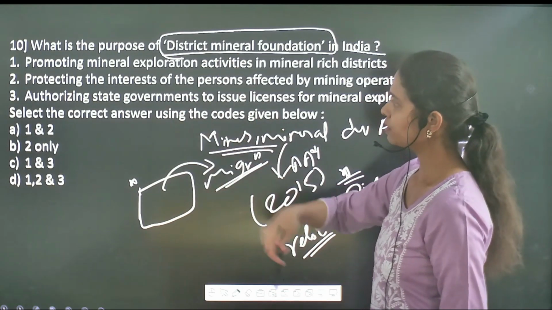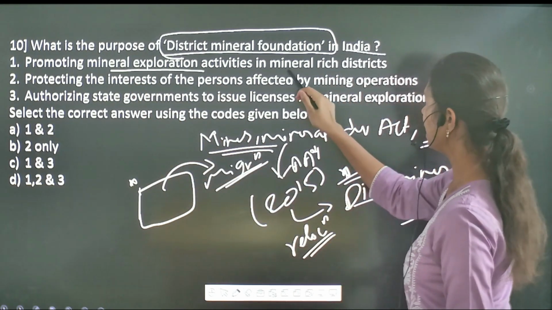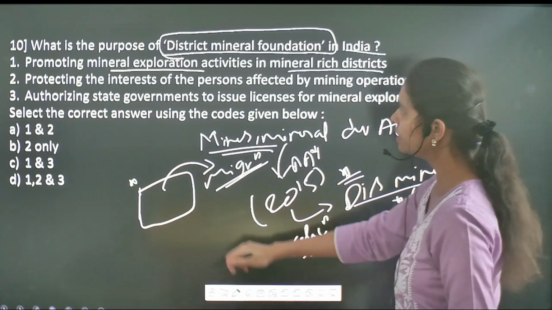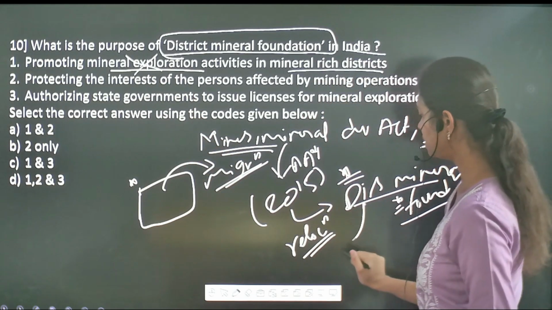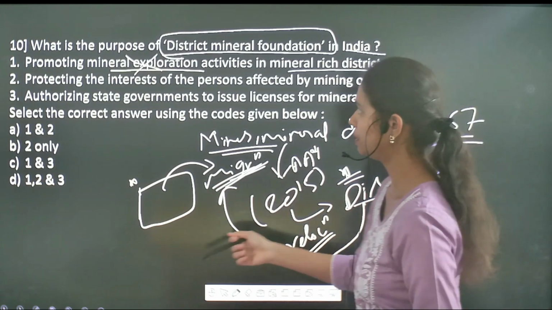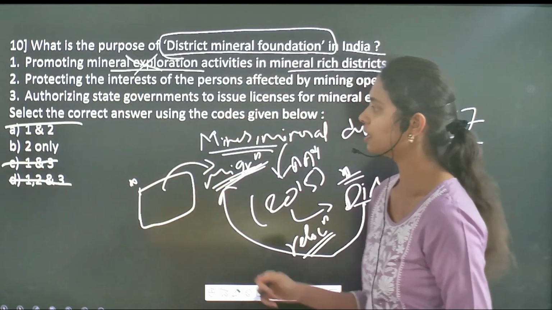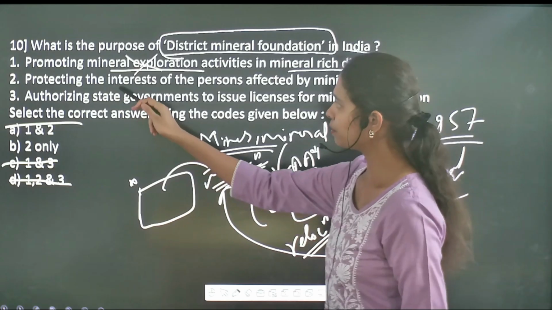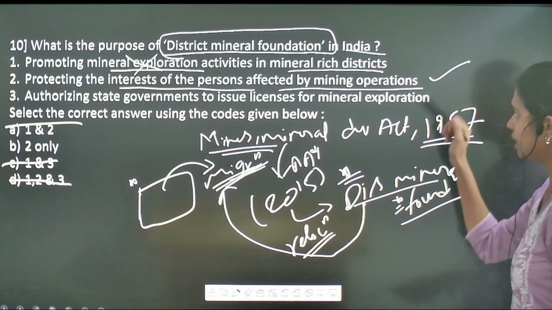So if you see the different statements, promoting mineral exploration activities in mineral rich districts. It is not talking about the exploration activities. Its main aim is the welfare of these migrated people. So the first one is an incorrect one. So without reading, you reached the correct answer. Then followed by protecting the interests of persons affected by the mining operations, which is directly a correct statement.